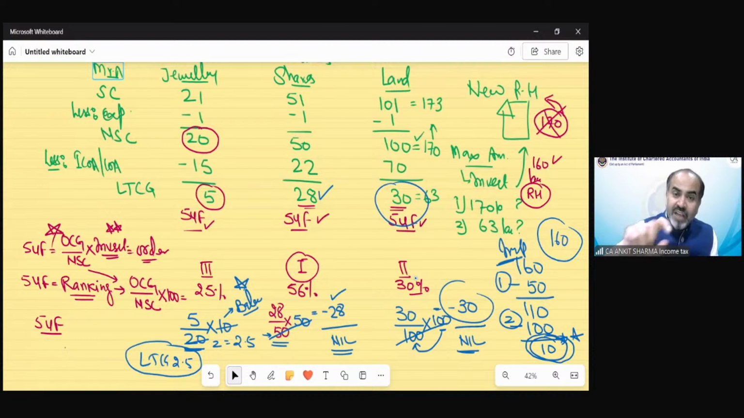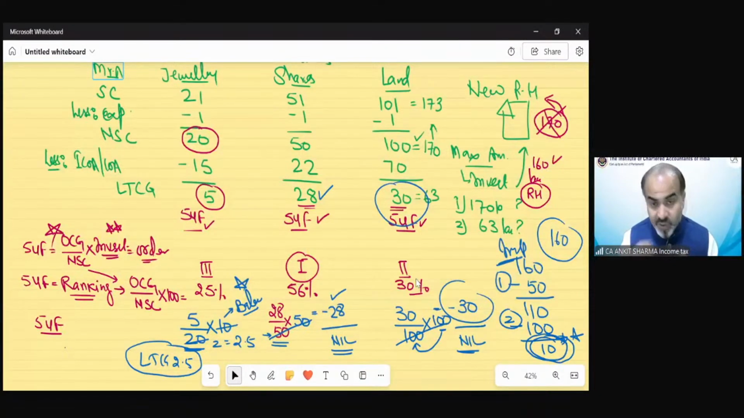If you change the ranking, suppose you want to provide jewelry number 1 ranking, shares number 2, and land number 3, or in any other order. If you change this order, the resulting capital gain tax would always be higher. You can try this after the class, that you want to give the first priority to land, then shares, then jewelry, any other order you can try. The capital gain would be higher than 2.5 lakh in all these cases.